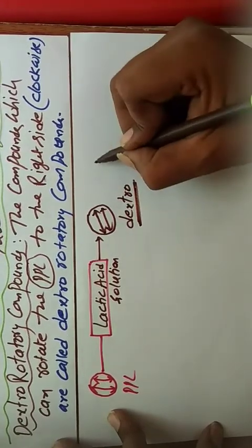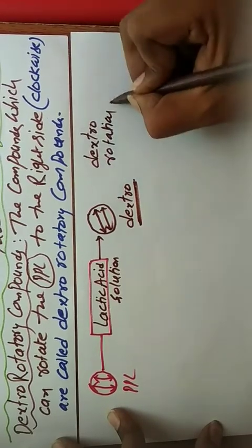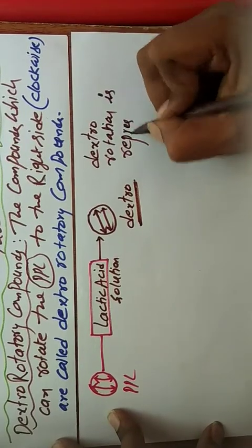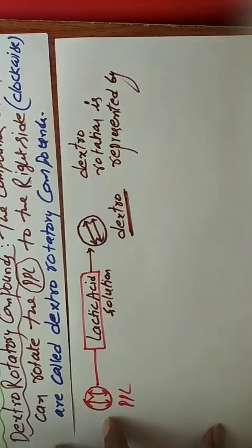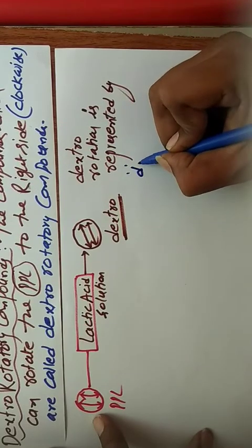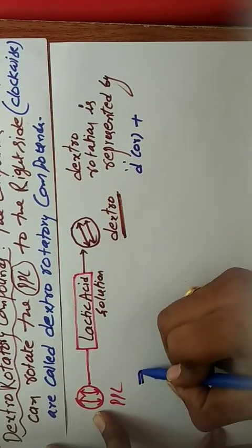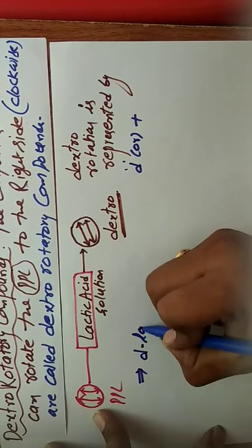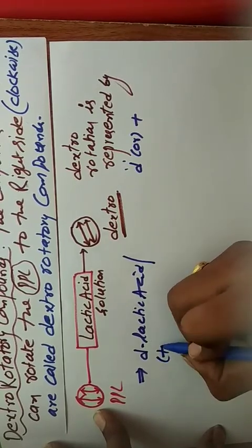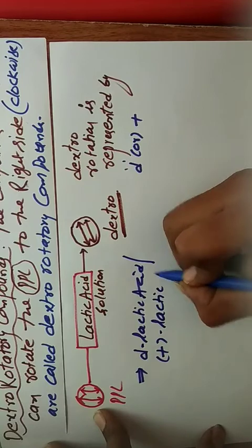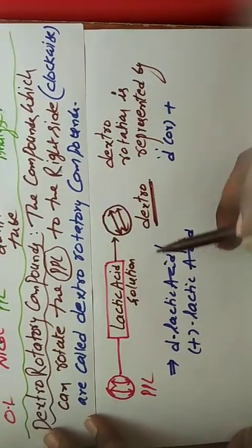This dextro rotation is represented by small d or plus, as in D-lactic acid or plus lactic acid.